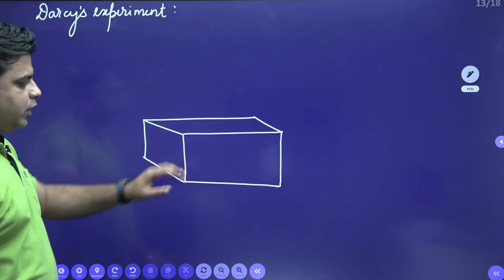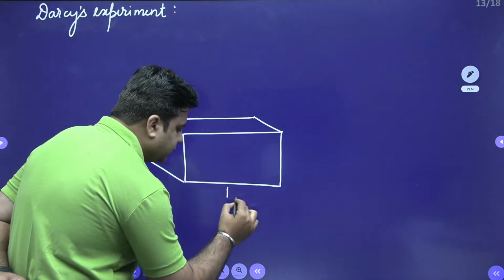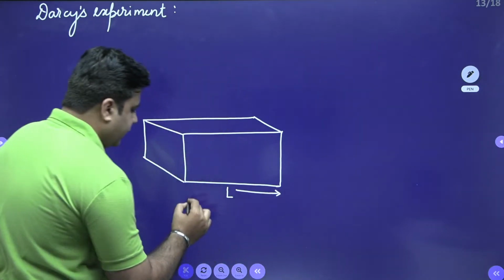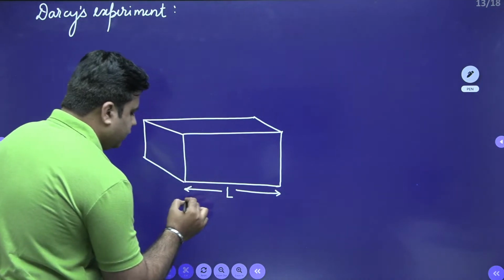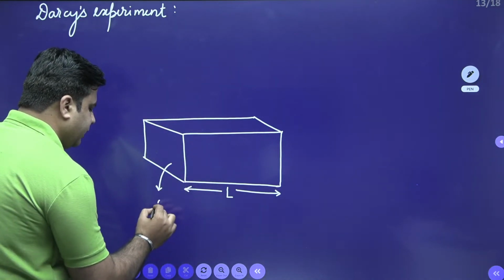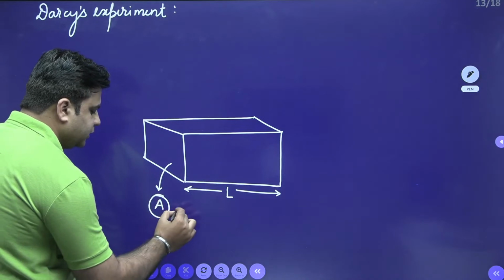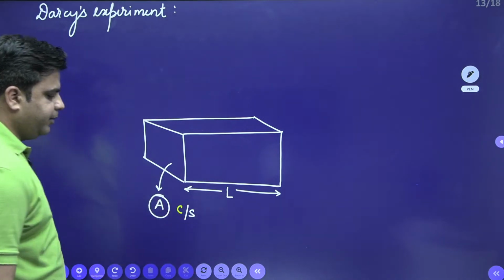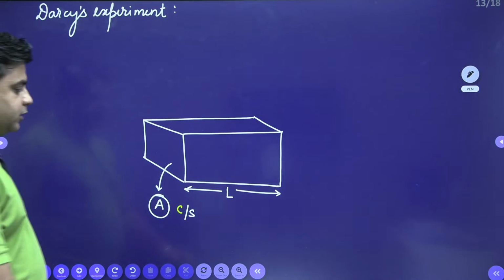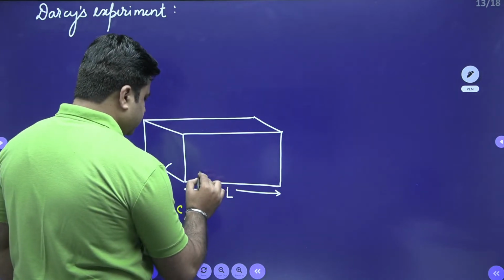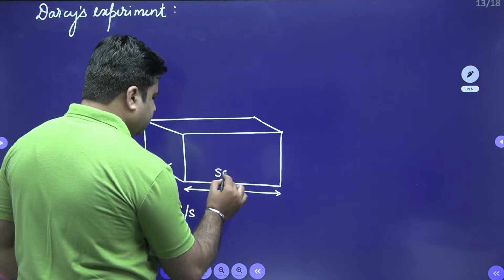The length of the soil medium is L. Cross-sectional area of the soil medium is A. This is the cross-sectional area of the soil medium, A.